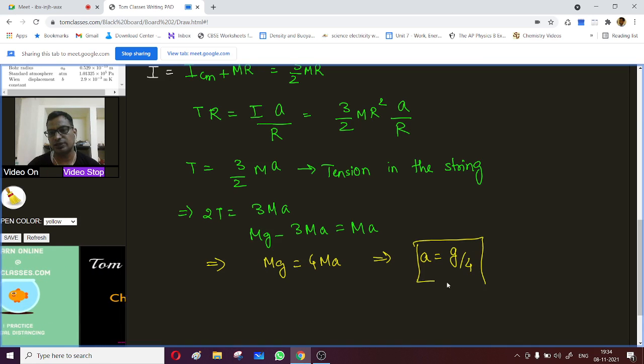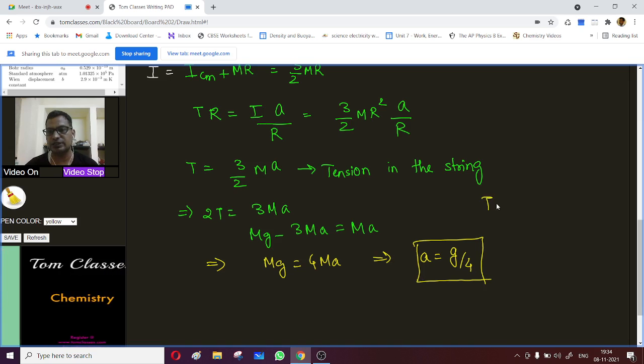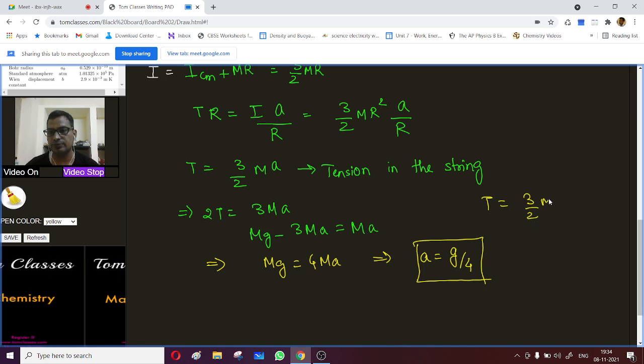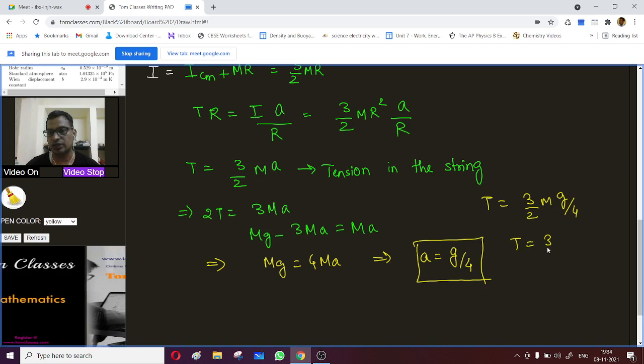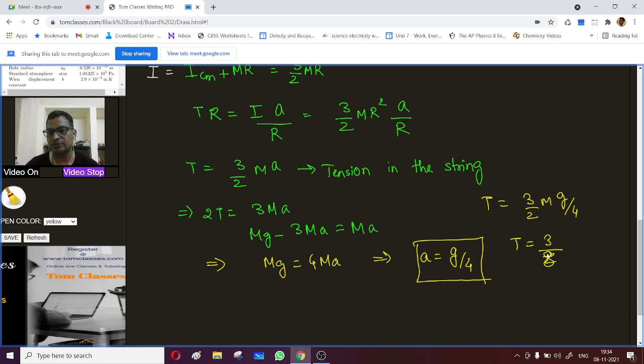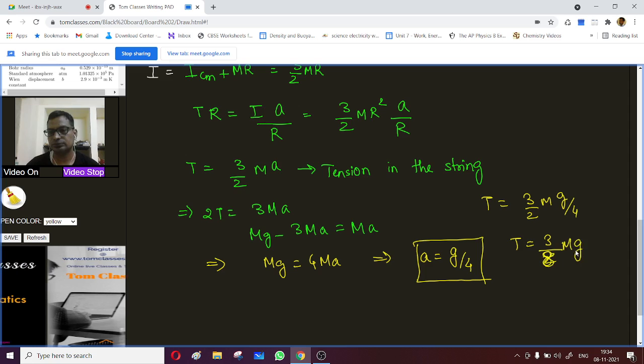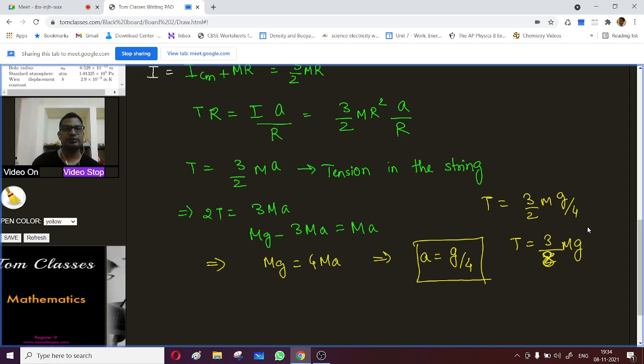If A is equal to g by 4, then tension is equal to 3 by 2 m times g by 4. So tension is equal to 3 by 8 mg. Is that clear?